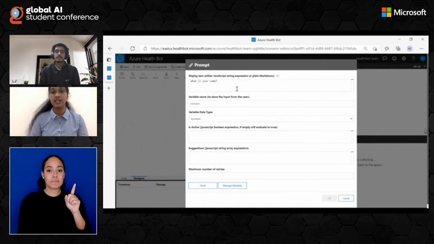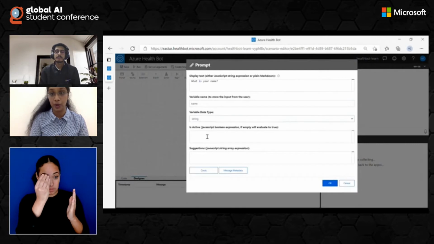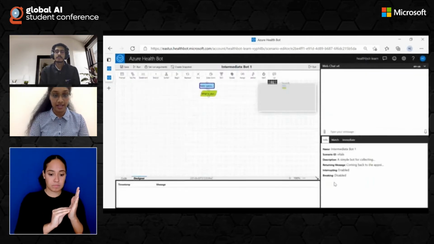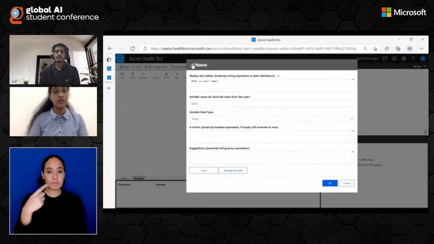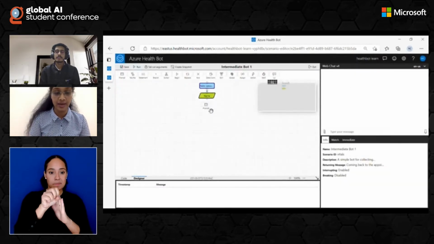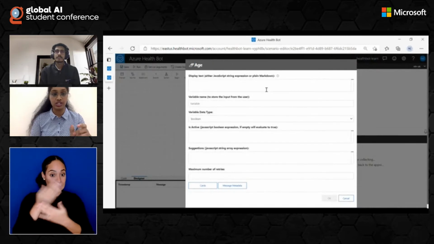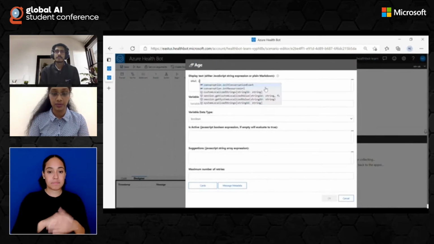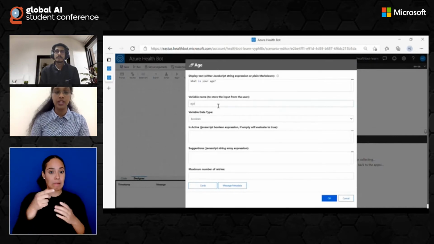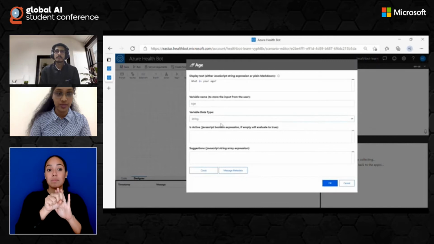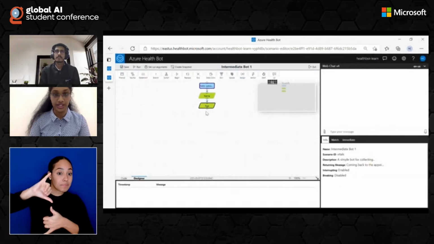I'll be taking in input from the patients, and that can be taken using the step called prompt. Here I'll be taking in their name, and name is a string, so I'm giving the variable name as name and the data type as string. I can also change the name of the box so that we know what the prompt box is being used for. Next I'm asking them their age. Similarly, I'll be taking in their height and weight as well. Since age will be a number, the data type will be number.